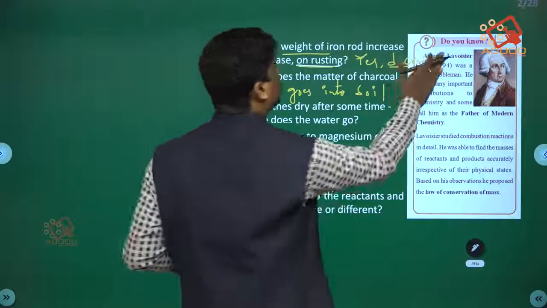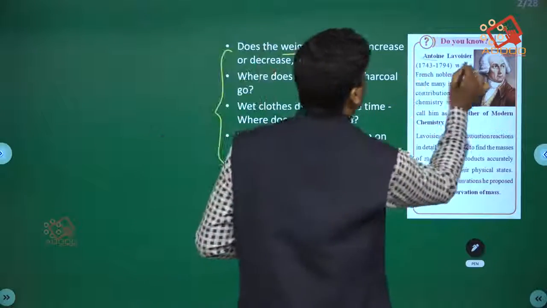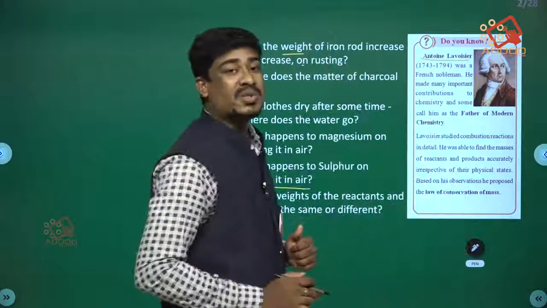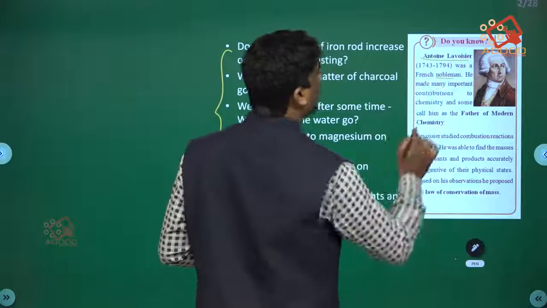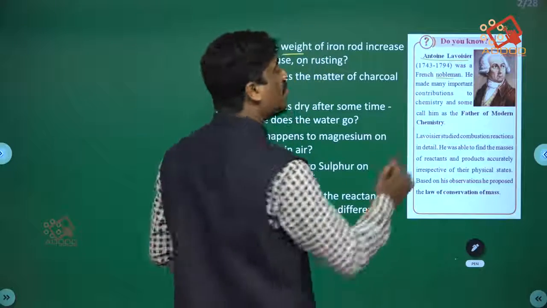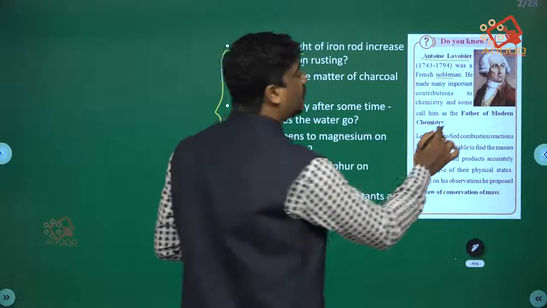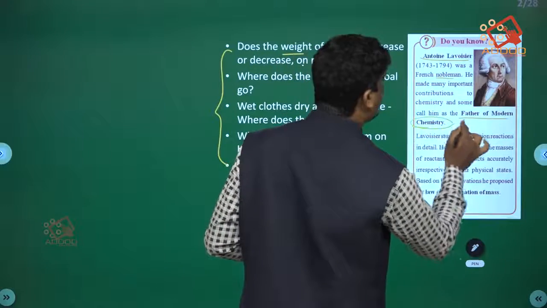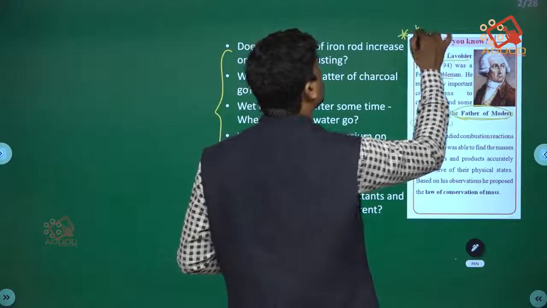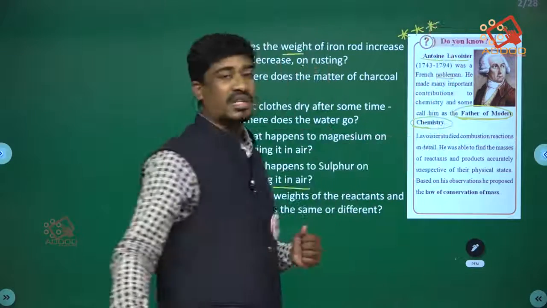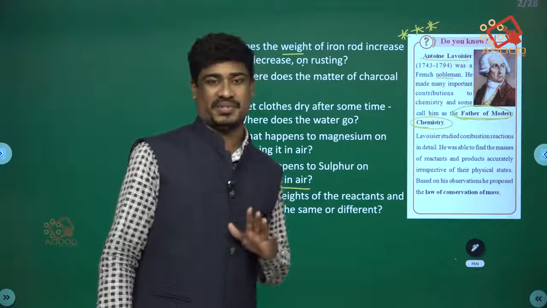If you observe, the scientist Antoine Lavoisier, a French nobleman, made many important contributions to chemistry, and some call him the father of modern chemistry. Very important: who is the father of modern chemistry? Antoine Lavoisier is called the father of modern chemistry.